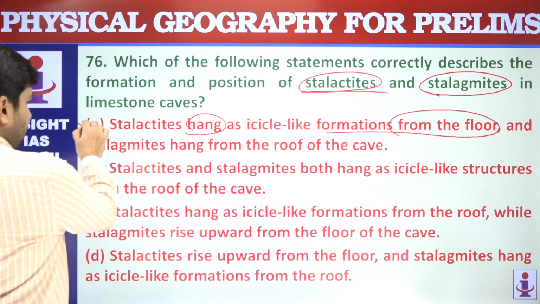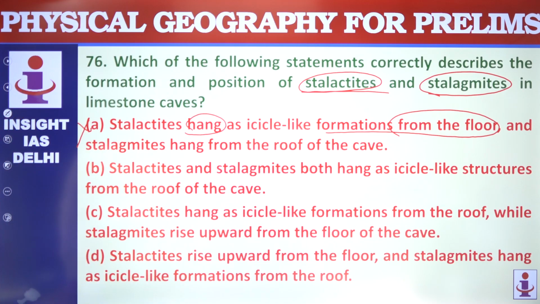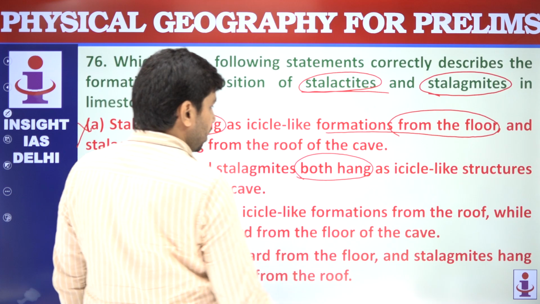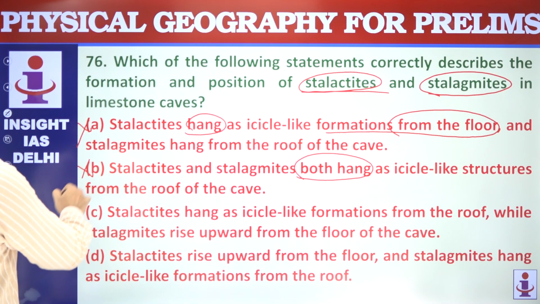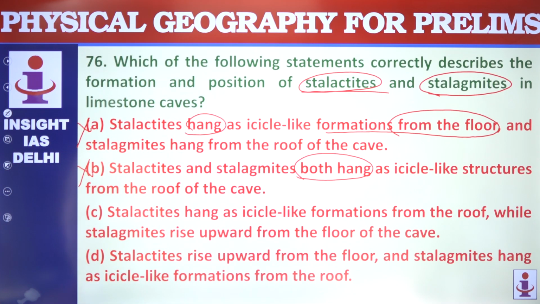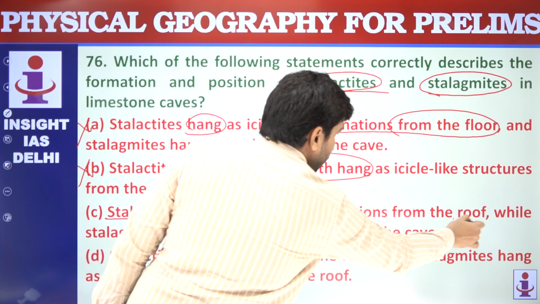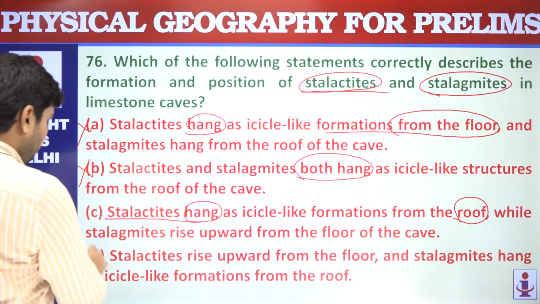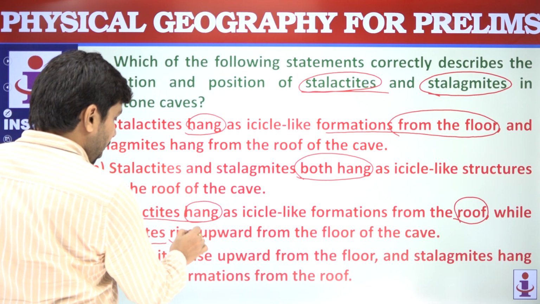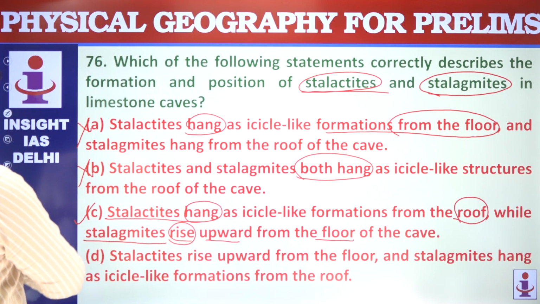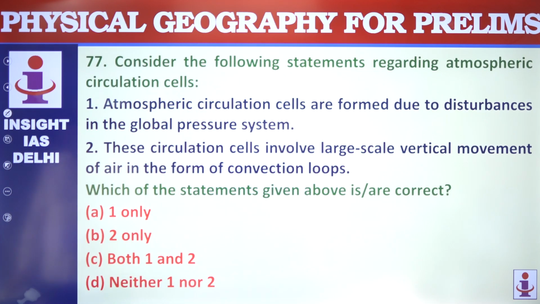So this is not correct. Stalactites and stalagmites both hang. No, both do not hang. One is from the ceiling and the other from the floor. So this is not correct. Stalactites hang from the roof or ceiling, while stalagmites rise upward from the floor. So C is the correct answer.